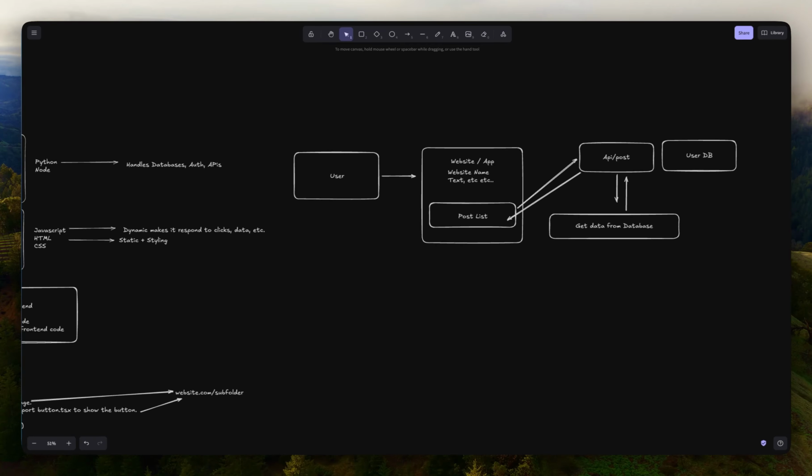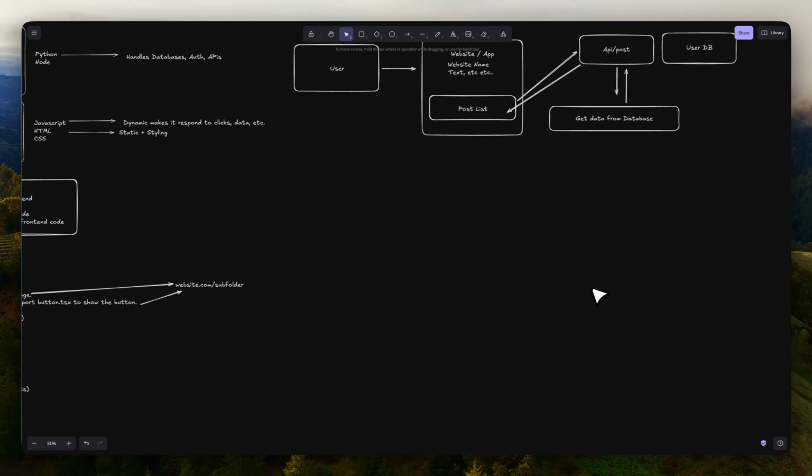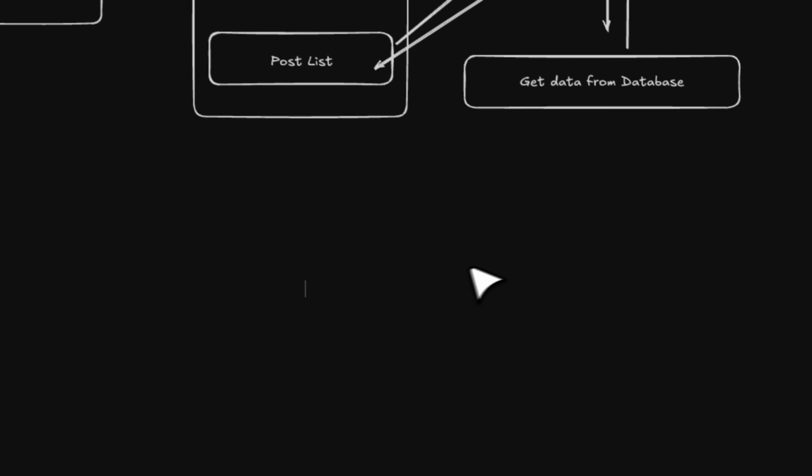Again, the idea is that you can actually build your full stack application and ship it. I don't want you to be like, oh, I'm missing steps and so on. So what I want to do now is spend some time analyzing what it is that I want to build. For this one, I want to build something that is super simple.